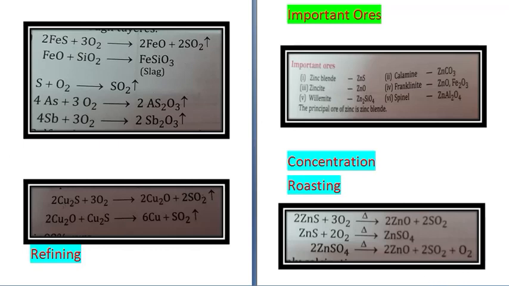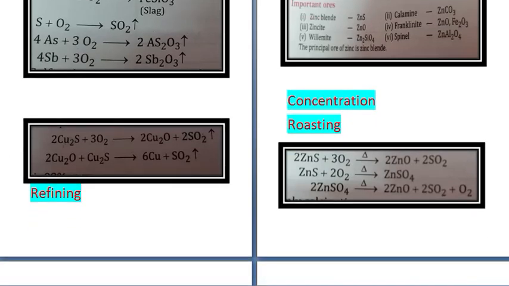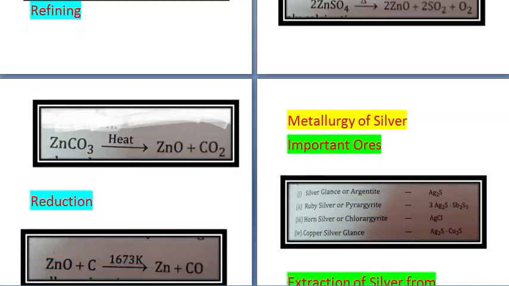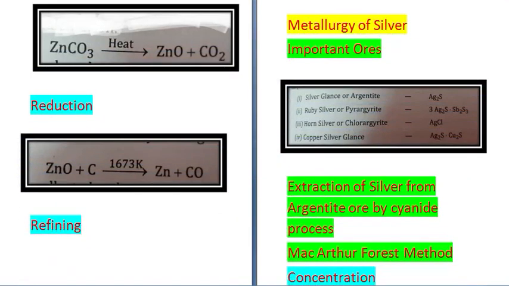Calamine requires only calcination. If the ore that you are using is calamine, then there is no need to do froth flotation or roasting. You can do calcination. Calcination is done in absence of air. So ZnCO3 is heated in absence of air. You get ZnO plus CO2.